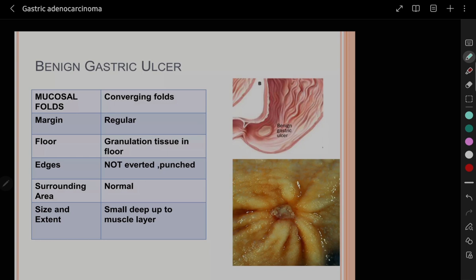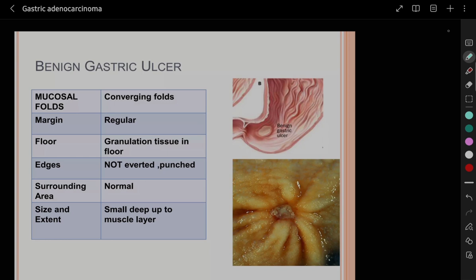In the benign gastric ulcer, the mucosal folds are converging folds. You can see in the diagram also, and the margin is regular. The floor has granulation tissue, and the edges are not everted, they are punched out. The surrounding area is normal, and the size and extent is small, deep up to the muscle layer.